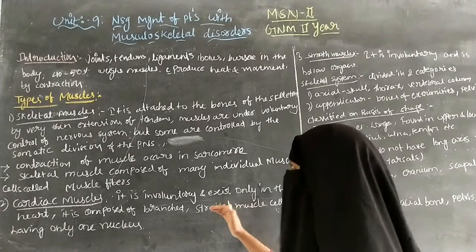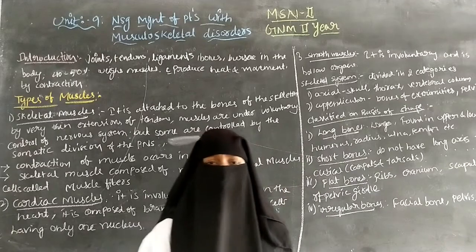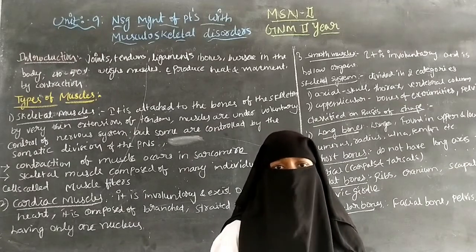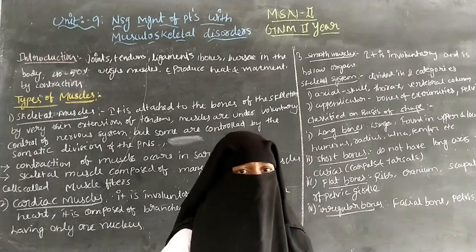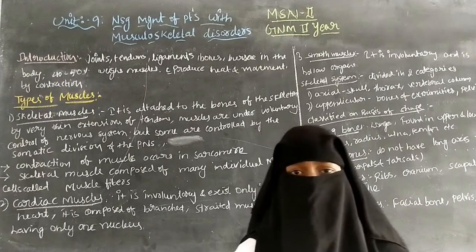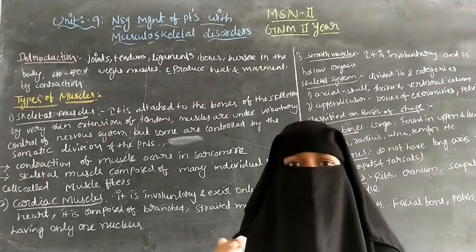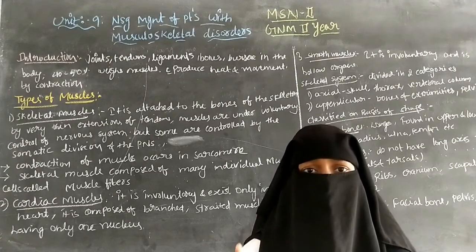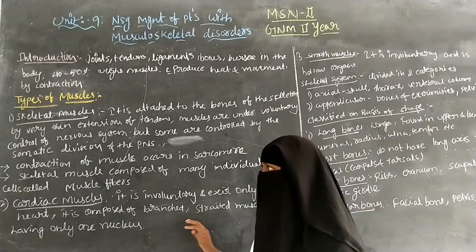So that is about the cardiac muscles. Cardiac muscles are involuntary. Involuntary means there is no voluntary movement in the cardiac muscles, and they are present only in the heart. They are composed of branched muscle cells, and these muscle cells consist of only one nucleus. So it is called cardiac muscle.